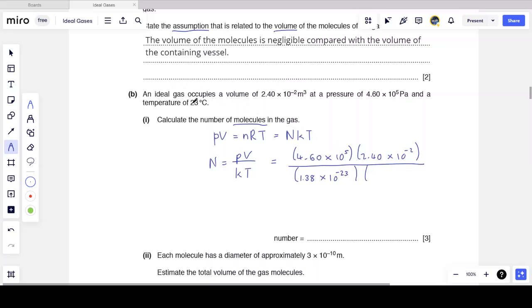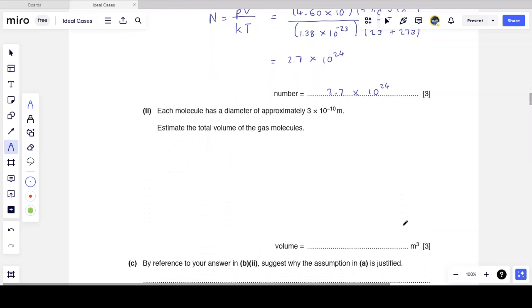And the temperature, be careful, the temperature is in degrees Celsius, but we need it to be in Kelvin. So I take the value in degrees Celsius and I add 273, and I get a value in Kelvin. Remember, uppercase T is always the thermodynamic temperature. And what I get is 2.7 × 10^24. And so the number of molecules in the gas, I like to write my answer with the correct number of significant figures on the dotted line, is 2.7 × 10^24 molecules. And that seems about the right order of magnitude for this volume of gas.